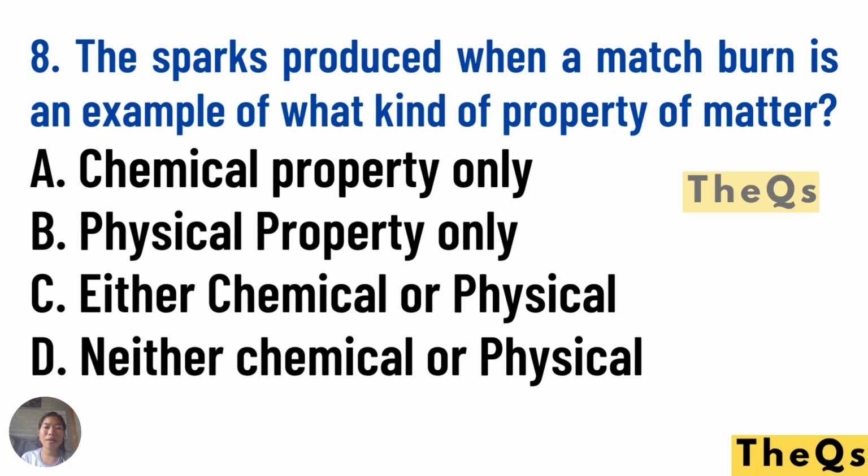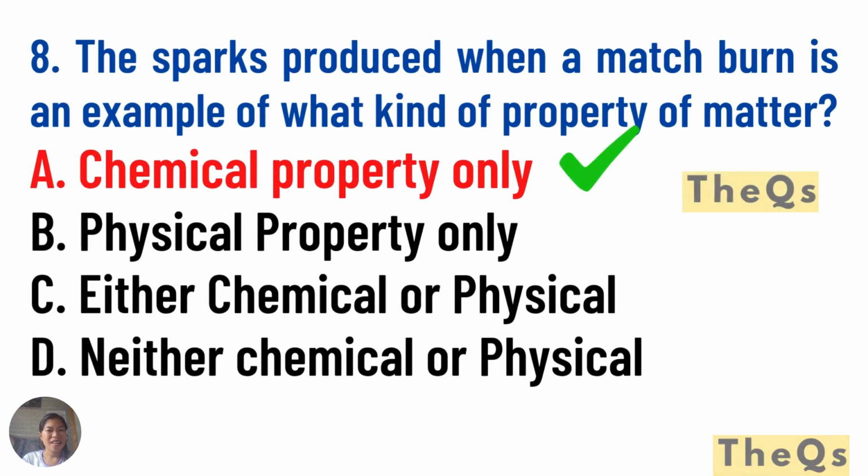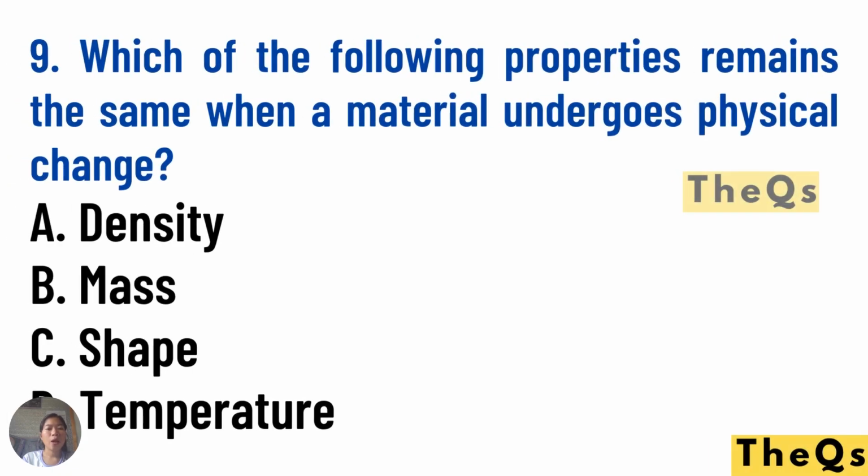Number eight. The sparks produced when a match burns is an example of what kind of property of matter? A. Chemical property. B. Physical property only. C. Either chemical or physical. Letter D. Neither chemical or physical. Remember, when there is fire, that is considered chemical. So what do you think the answer? Yes, chemical property only.